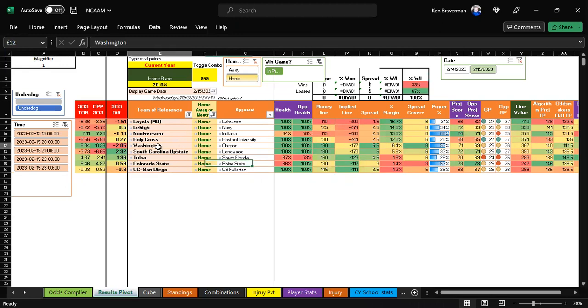And you've got a Washington at 190, a South Carolina Upstate at 180. Look at injuries here. Tulsa over South Florida plus 160. Here, your Colorado State is injured, so that's more difficult. And San Diego over Fullerton. And these are the new margins that happen.